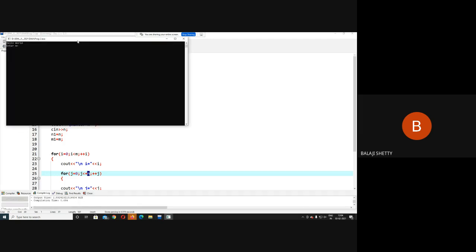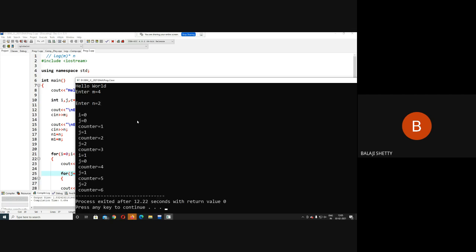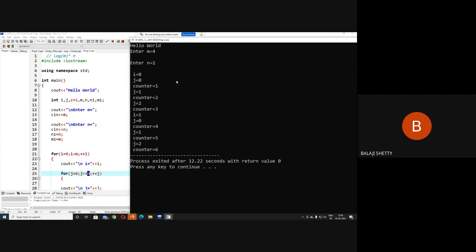Okay. So here 2 2 4 2 8. I enter here 8. Better I enter 4 and enter m as 2. How many times will it execute now? 4 times. Log m to the base n. So how many times does this execute? 6 times. 0 0 0 1.